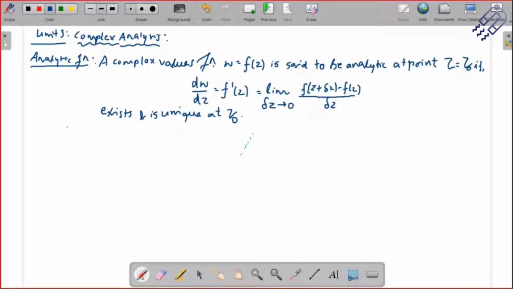Analytic functions are also called regular functions sometimes, or holomorphic functions. So they are called regular function or holomorphic function. You just have to remember that.